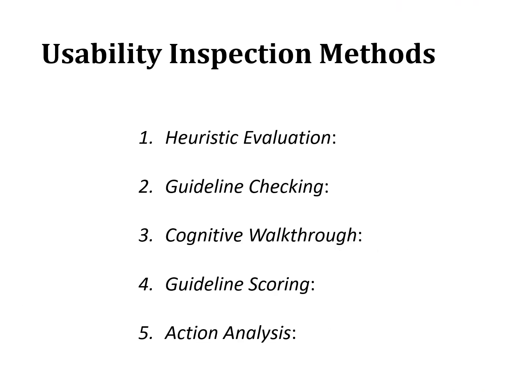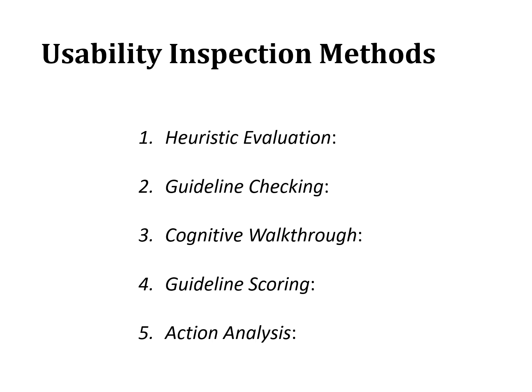Usability inspection methods. These are 5: heuristic evaluation, guideline checking, cognitive walkthrough, guideline scoring, action analysis. I would like to tell what these are.